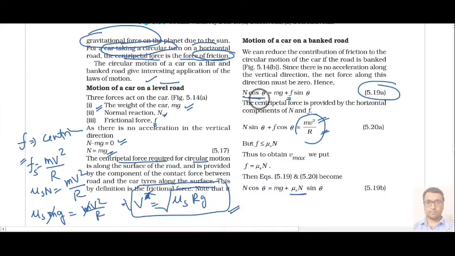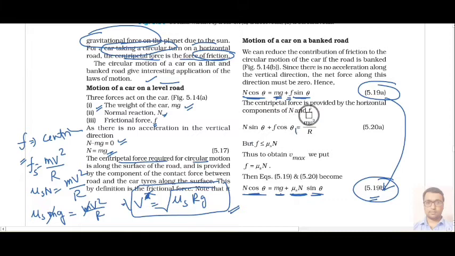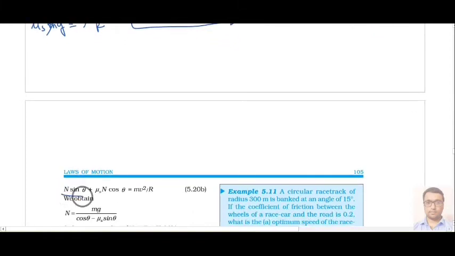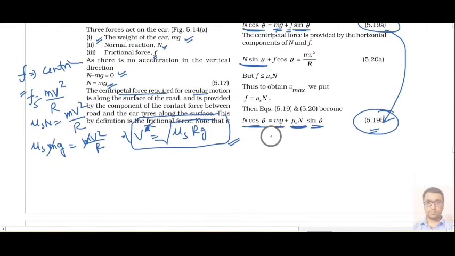The first term is as it is, here you can see N cos theta. The second term is mg, that is as it is, and the third is f sin theta. We can write mu s into N into sin theta. So this 5.19 becomes 5.19b. Now in equation 5.20 also we can see that the first term is N sin theta, and that will be as it is.